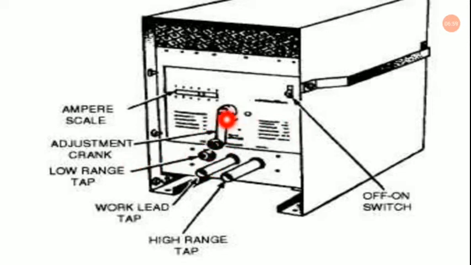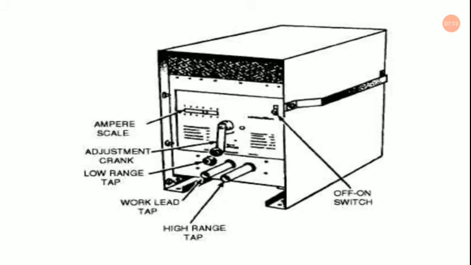As you can see over here, this is the adjustment crank, and this is the low range tap. And so this is the work lead tap, and this is the high range tap. So connections will be coming out of this. So these are the basic things you need to know about the voltage source or the electricity source during the welding operation actually.